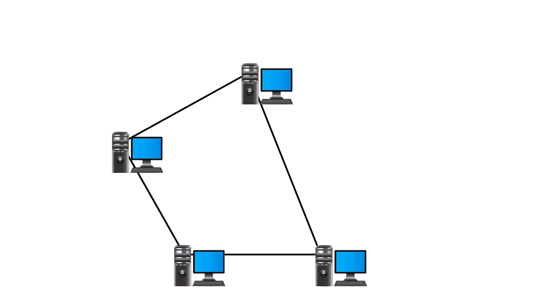Now let us discuss its limitations. In this network, a single link failure can hamper the entire network communication, as the data will not travel forward due to the failure of a certain connection point, because the data in ring topology only moves in one direction. In this topology, it is also quite common to face data traffic issues, since all the data is circulating in a single ring in one direction.